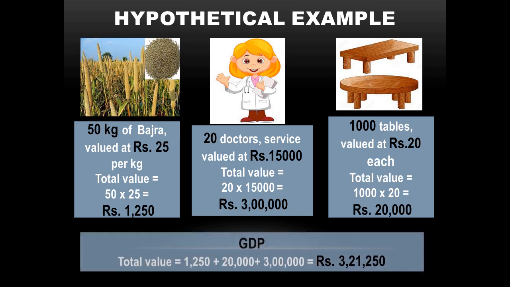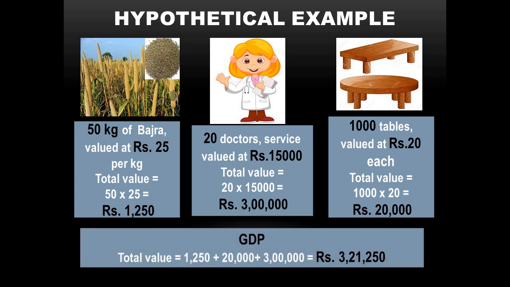Now, if I want to find out the GDP of the country, that will come out to be the value added of the total bajra being produced, the total tables being produced, and the total services being provided by the doctors, which comes out to be 1250 plus 20,000 plus 3 lakhs, which is equal to rupees 3,21,250. So that becomes my GDP, nominal GDP.